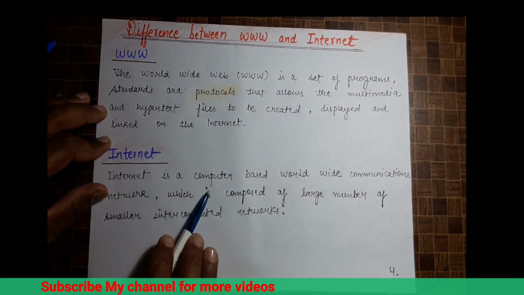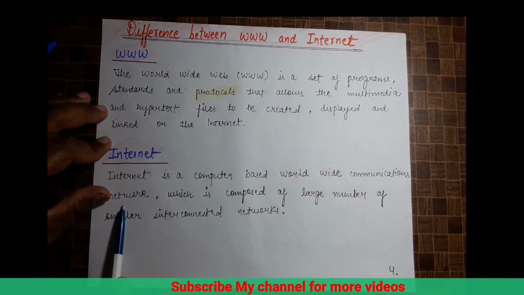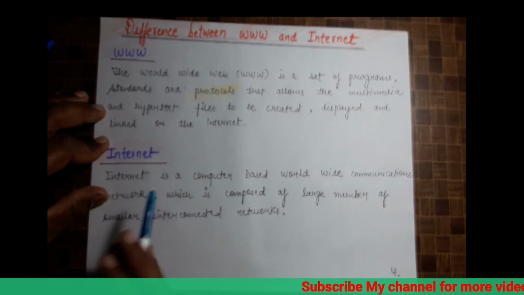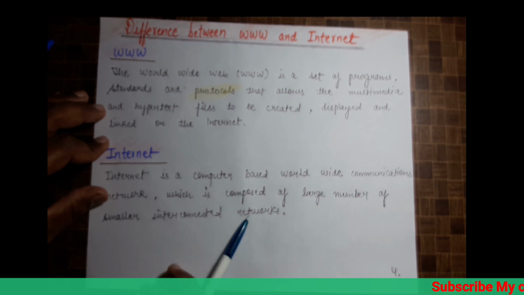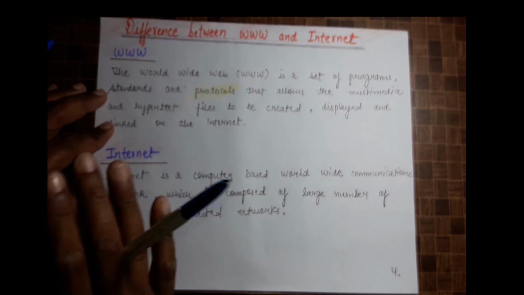While the internet is a computer based worldwide communication network. Internet is what? It is a network in which we use triple W, which is composed of a large number of smaller interconnected networks. So internet is what? It is a network of